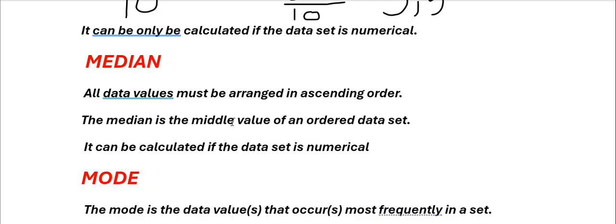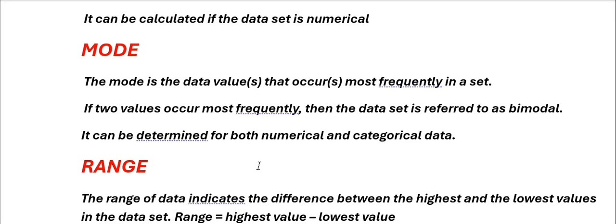That means it's the middle number after arranging the numbers in ascending order. Then they say it can be calculated if the data set is numerical. That means it will always be numerical. We cannot calculate the median if it's categorical.